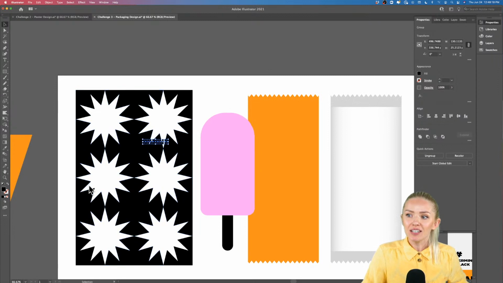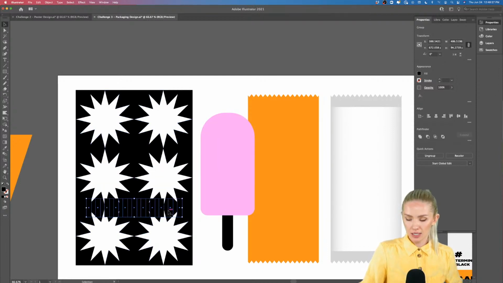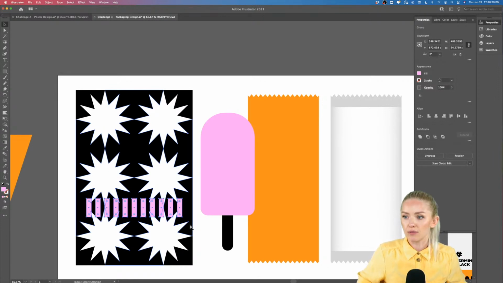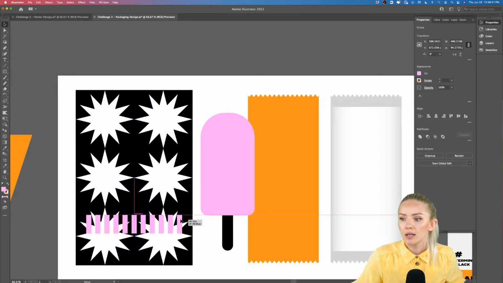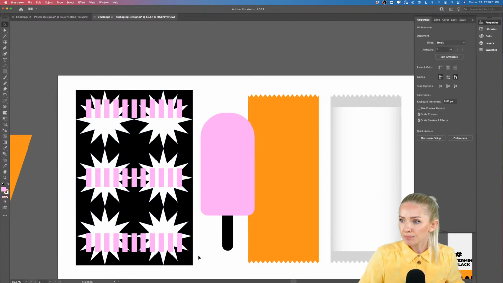Okay, so here on the left, we have the design that we're going to put onto our popsicle, icicle design. Okay, so I'm going to select with the eyedropper, letter I on the keyboard, this pink color. And I'm going to make sure that my design, the pink design, is placed on the top. So I'm going to click Command Shift closed square bracket. And I'm going to do that here. I'm going to create copies by holding Option and Shift just to create some interesting effect here.